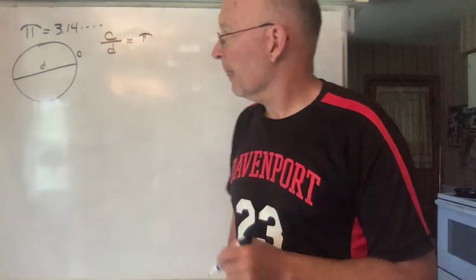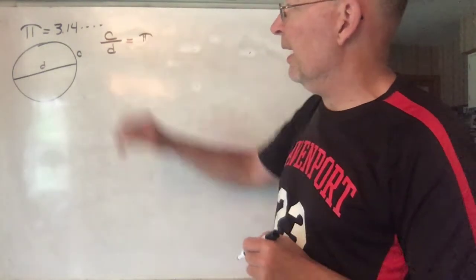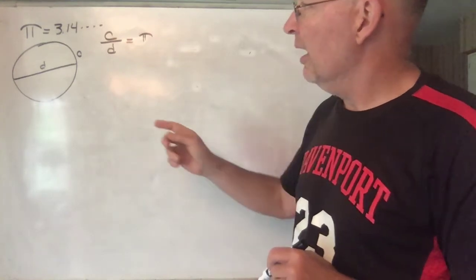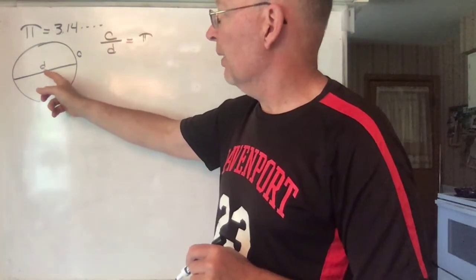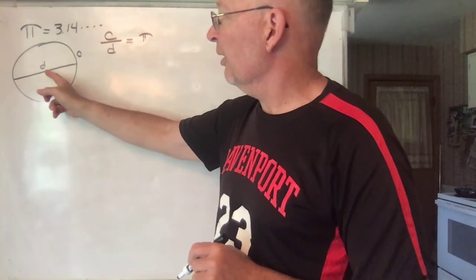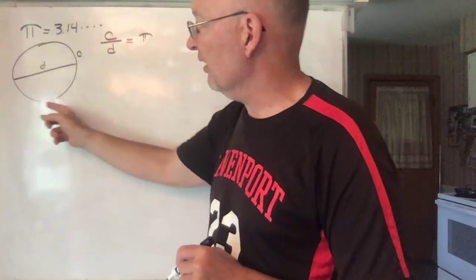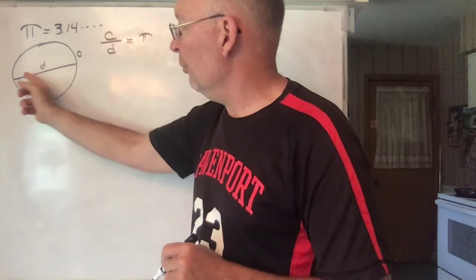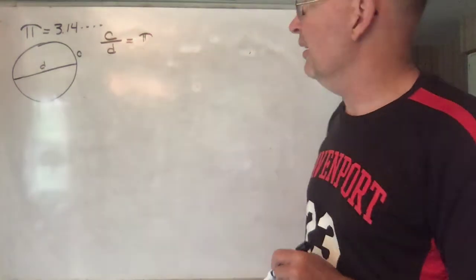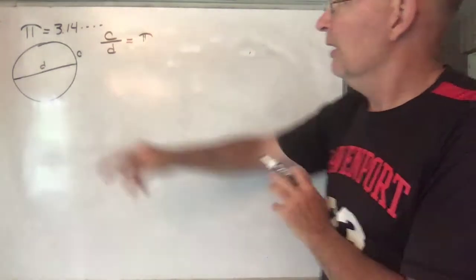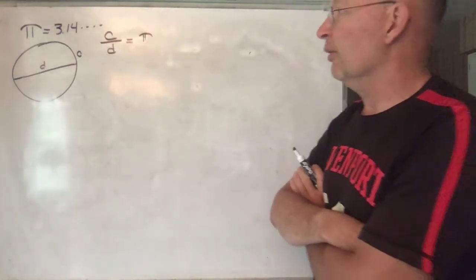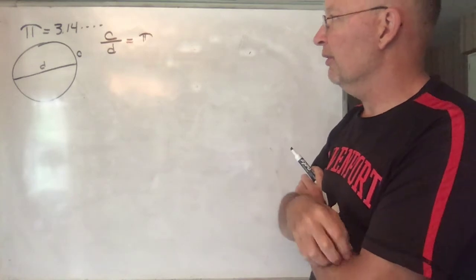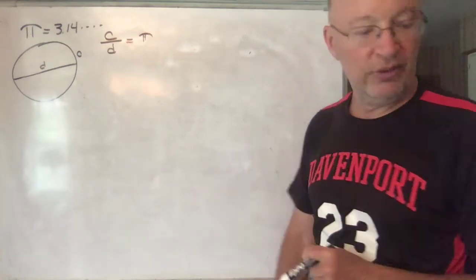So when I show pi to my math classes at Davenport, I go out into the parking lot or one of the athletic fields and I take various lengths of rope and I have one student stand in the middle and the other one pace the number of paces it takes to go around the outside, and then they pace across, the other person holding the rope. If they do a good job at it, they end up with something just a little bit over 3.14 if they're really getting close. And it doesn't matter what the size of the rope or the cord or the thread or anything else is, that ratio is always the same.